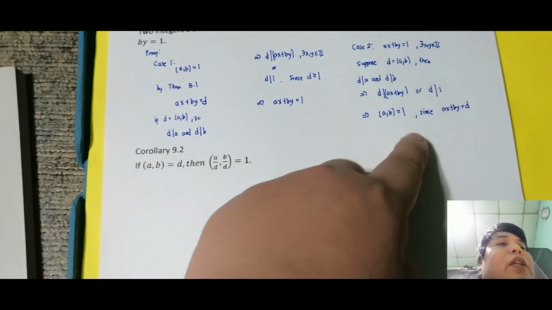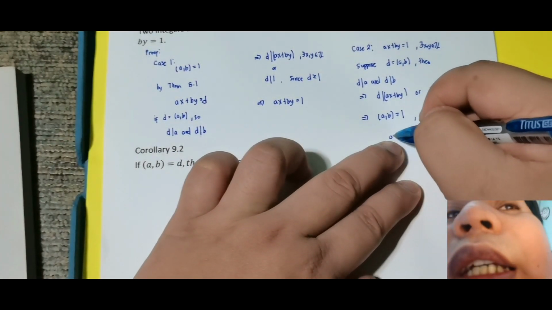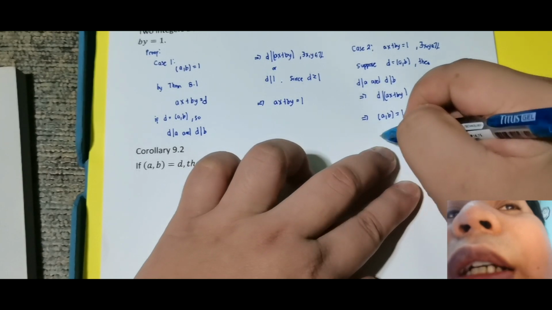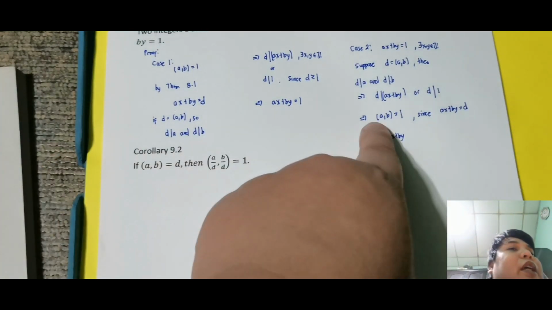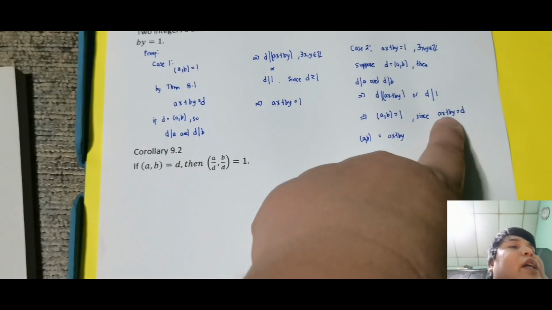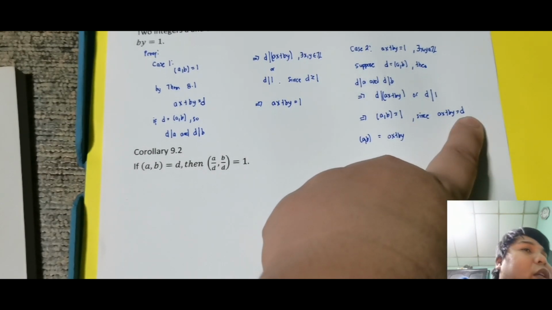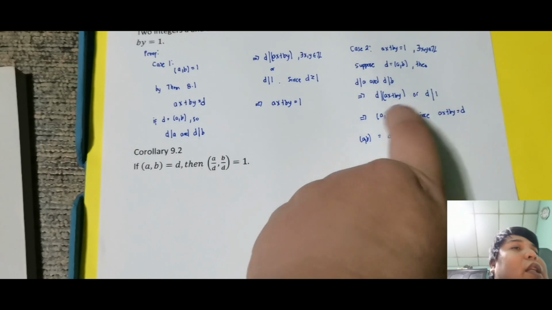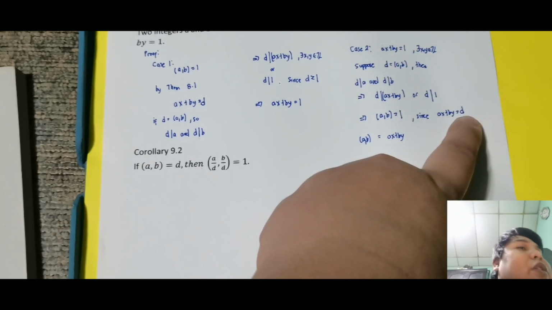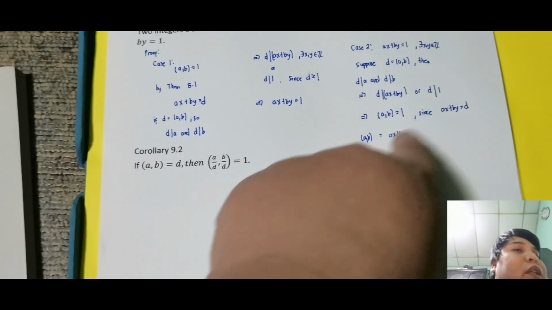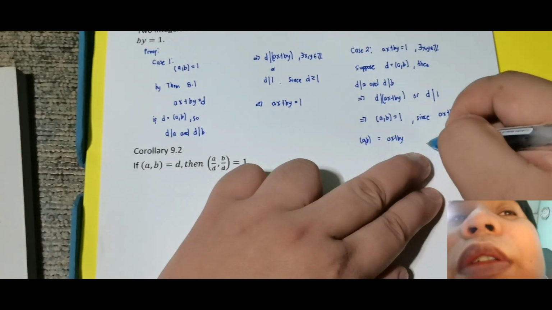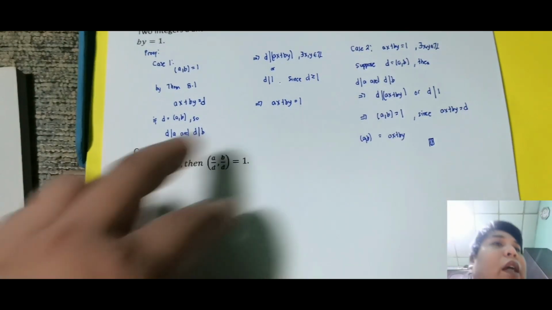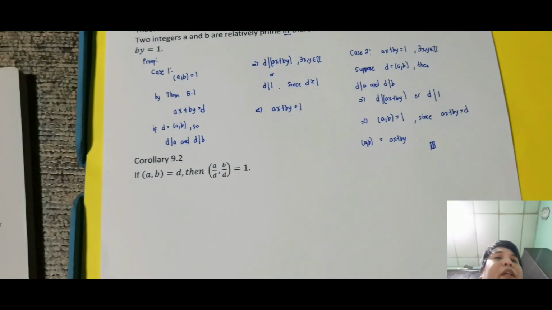But the linear combination says (a, b) is equal to ax plus by, where (a, b) is 1. Again, ax plus by is equal to D, which means we got that it is 1. Since this is 1, therefore (a, b) is equal to 1. So, therefore, this is done. Okay, so that is what it did there.